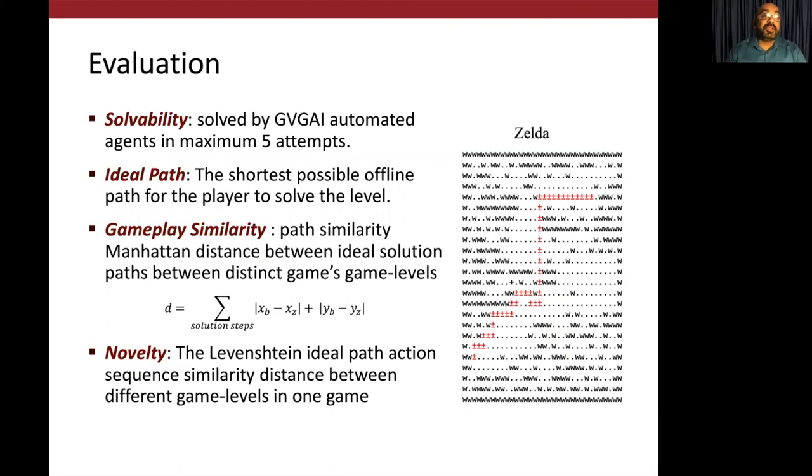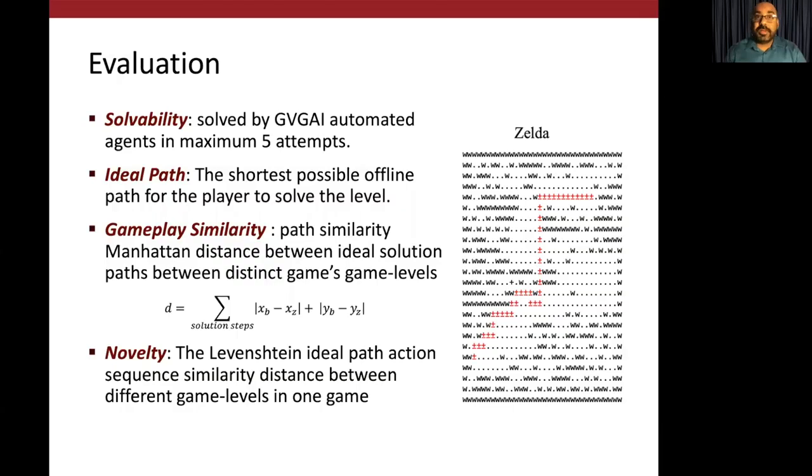Now that we have the generated levels, we evaluate them based on three criteria, namely solvability, gameplay similarity, and novelty. To test for solvability, we just run an automated agent provided by the GVG AI framework. We give this agent up to 2,000 time steps and 5 attempts to solve the level. If the level is solved under those constraints, then it is considered solvable.